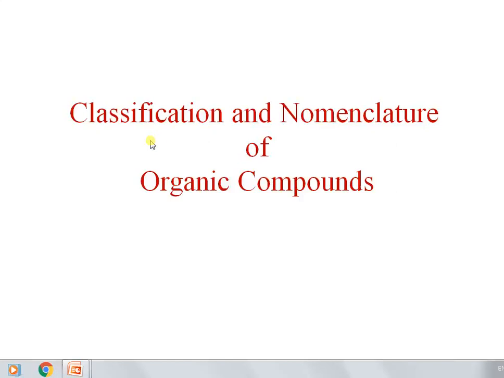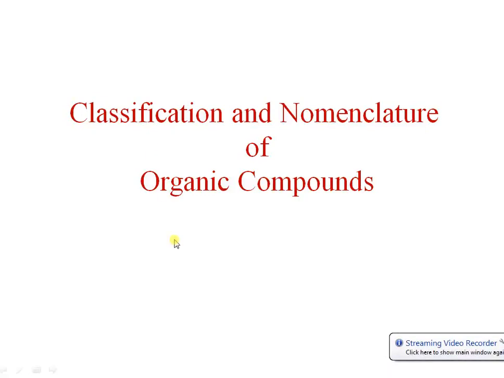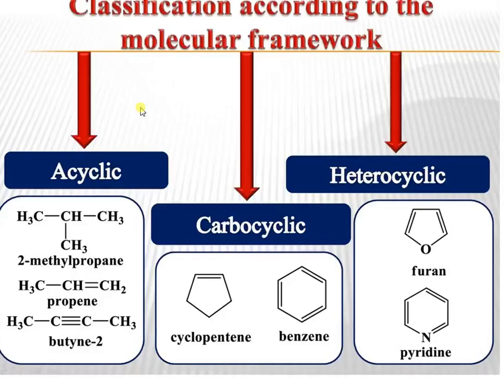Hello everyone. Now we will discuss the classification and nomenclature of organic compounds. Before this, what is meant by organic chemistry? Organic chemistry is nothing but the chemistry of carbon compounds. Mainly it contains carbon and hydrogen in its constituents. In addition to this, organic compounds also contain heteroatoms like nitrogen, oxygen and sulfur in their structure.